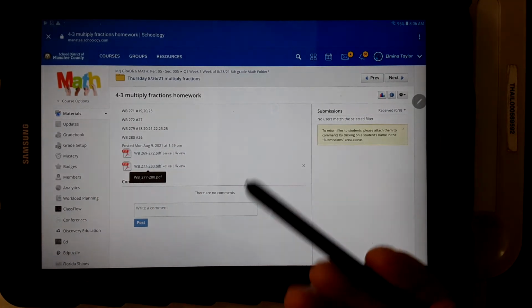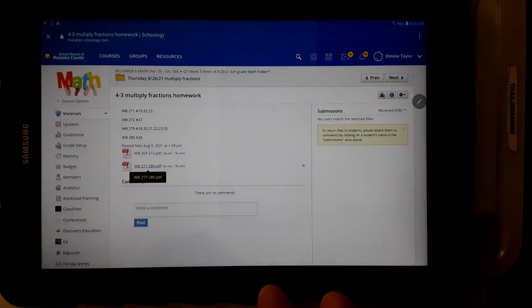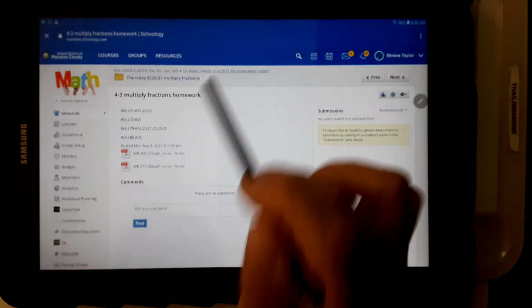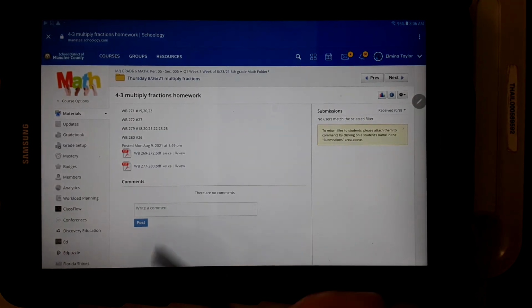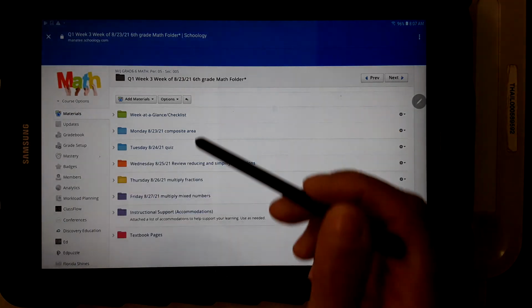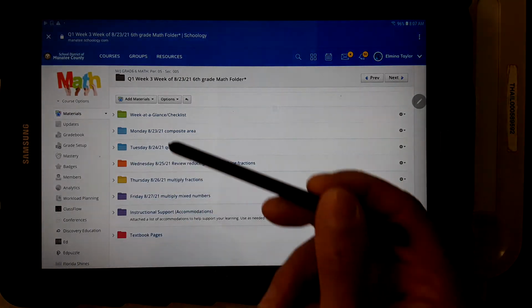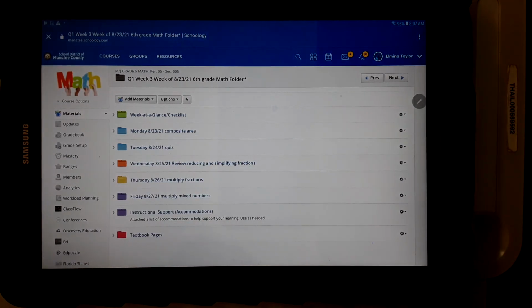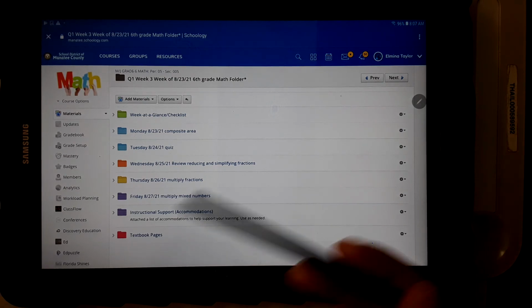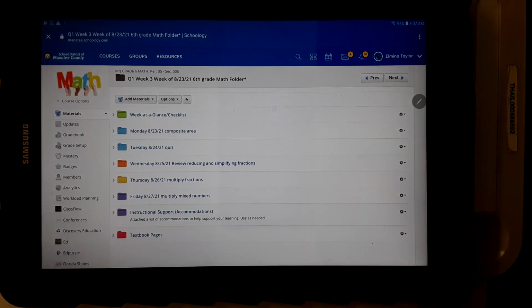So if your child forgets to write down their homework, or they didn't take a picture of the homework in class, just know that they have all of this available to them. And every single day is pretty much set up with what they're going to be doing. So here's the whole week. Notice it's set up by day, and every teacher will be doing the same thing. So this is just one of the many ways that we're trying to help your child, support your child.